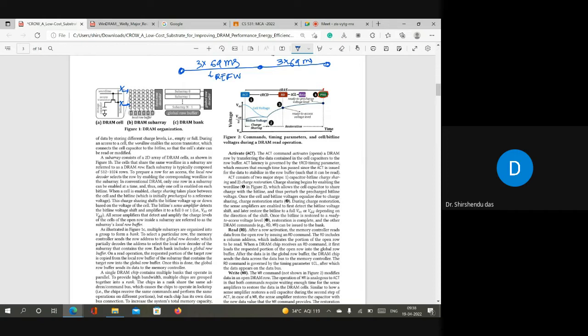There are some other papers where people say that no, the number of weak rows per subarray can go up to 8. And as the technology size is shrinking, more and more subarrays are being placed in the same chip area. So it means that the space between two rows is also decreasing. So it is highly likely that in the near future the number of weak rows may also increase to more than 8 per subarray.